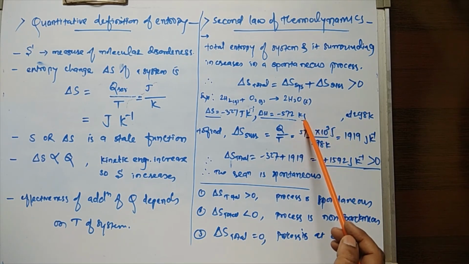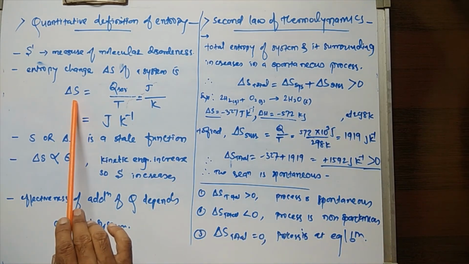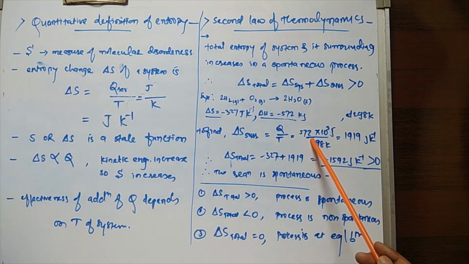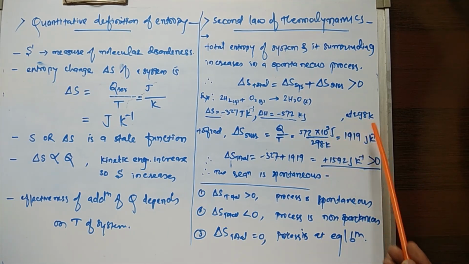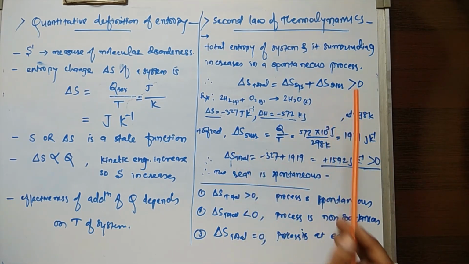At what temperature? 298 Kelvin. But the enthalpy is in kilojoules, and we have to take it in joules, as per the quantitative definition of entropy change, where Q is in joules. So 572 into 10 to the power of 3 joules divided by 298 Kelvin. So we got 1919 joules per Kelvin as the change in entropy for the surroundings.